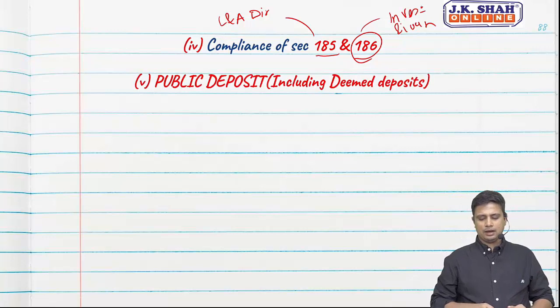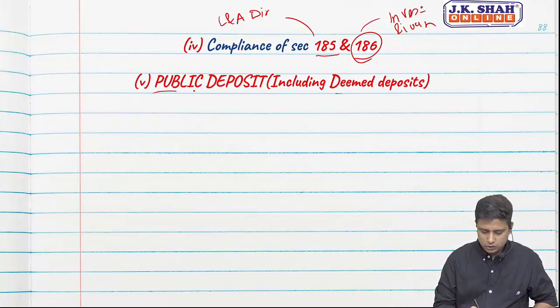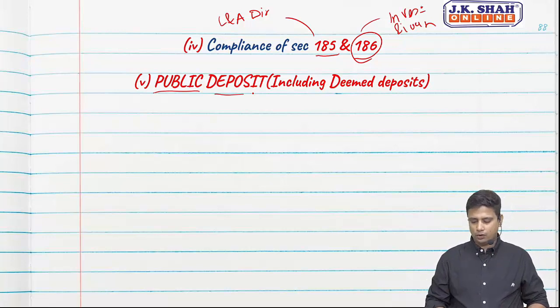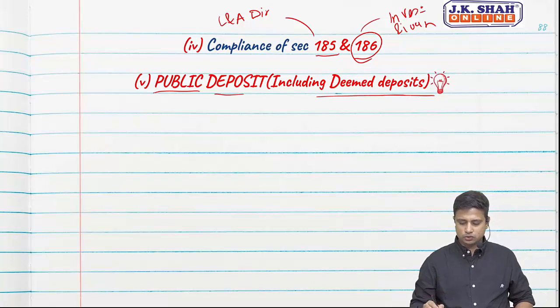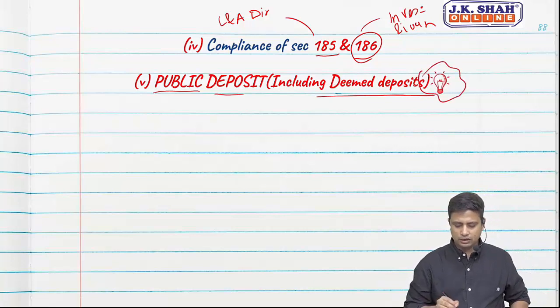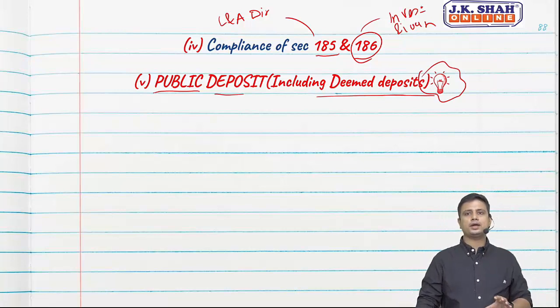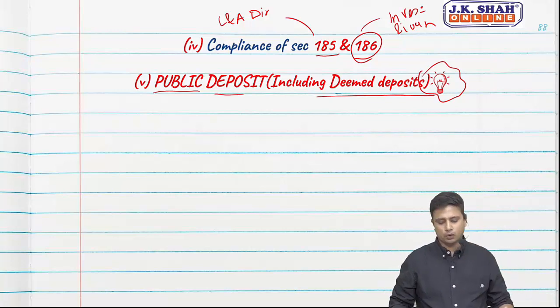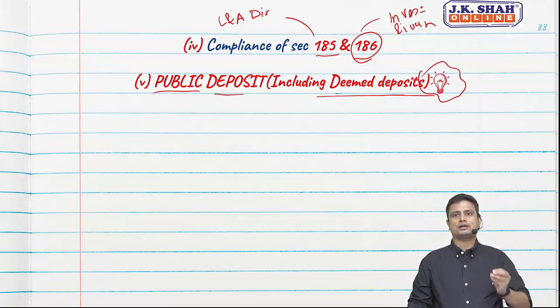Moving ahead, public deposits. CARO 16 only used to say public deposits. CARO 2020 says including public deemed deposits. So this is a new thing, which says deemed deposits are also included in public deposits. Now what are public deposits? In case I have 1 lakh rupees and I keep it in Axis Bank, I get a return of 7%.